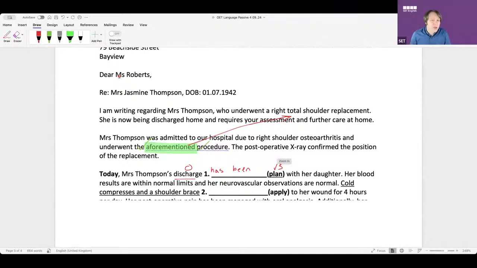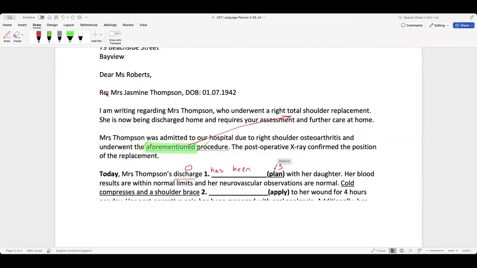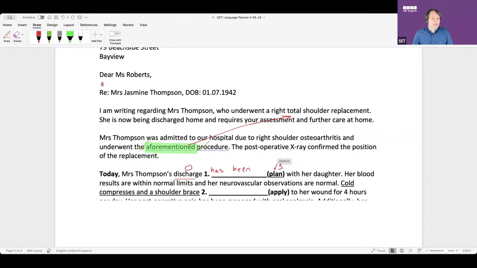So Gulsin, cold compresses and now, guys, is it has or have? Cold compress and the shoulder brace. Have or has? Is it more than one thing or only one thing? There are 2 things. Yeah, so have or has? Has. Has is for one thing. Alan has. Alan and Carmen have. Right? It's plural, so it should be have, guys. So, oh, no, okay. Sorry, incorrect.